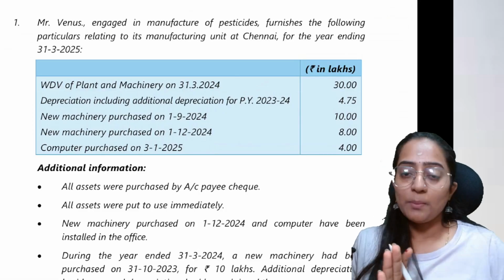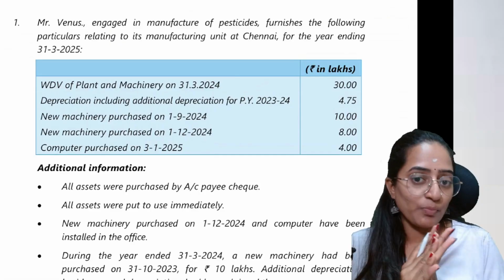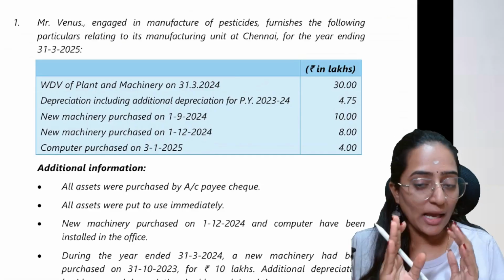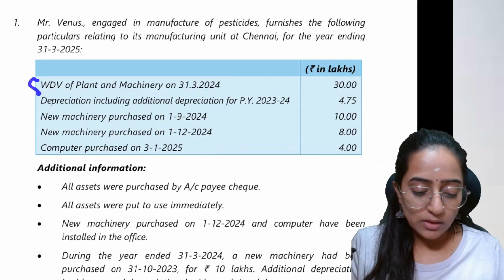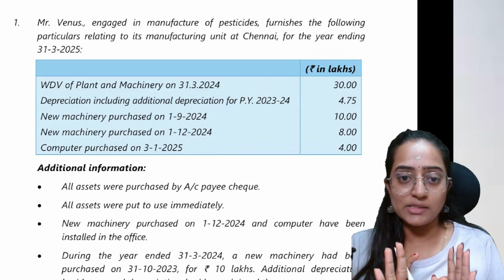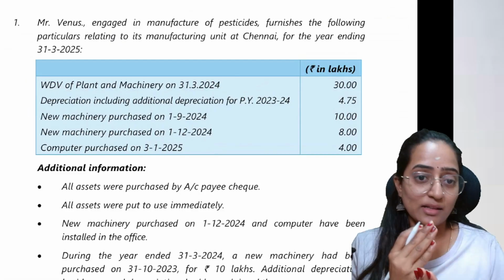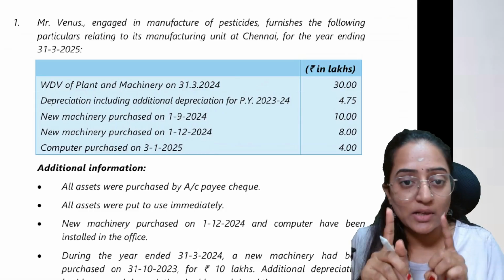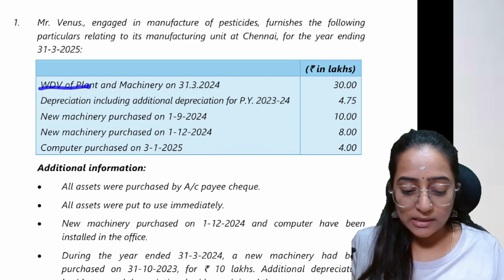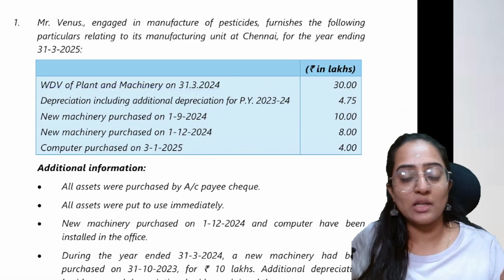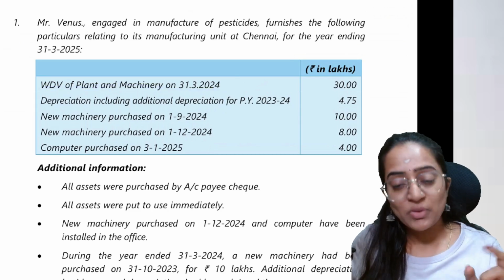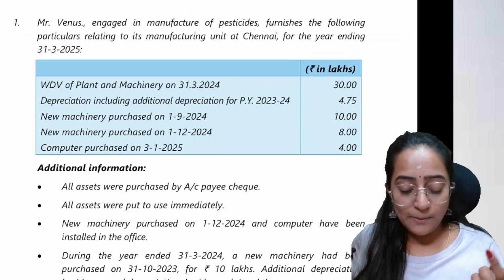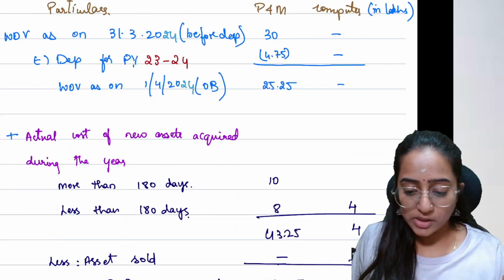See here, basically you can make an assumption here, but it is better to go as per the norms. So we'll do one thing, we will take it as per the ICAI. The other thing you can do is write an assumption. The assumption should be written if you are following this method which I am stating now. You can directly take the WDV of the plant and machinery as on 31/3/2024 as your opening WDV, where you can take it directly instead of this depreciation.